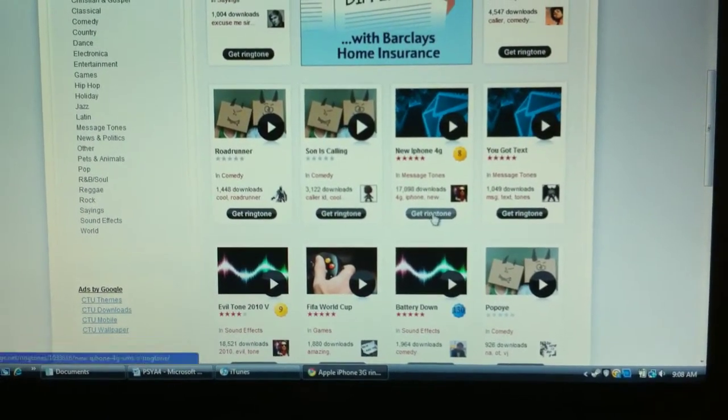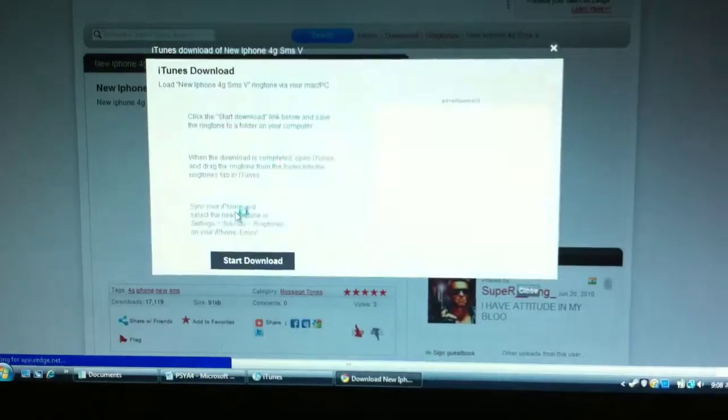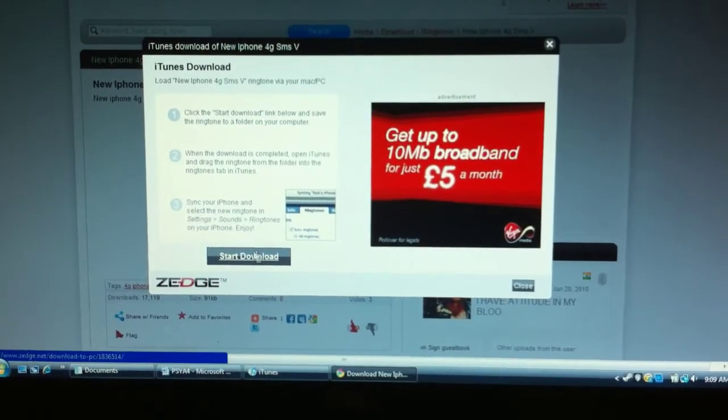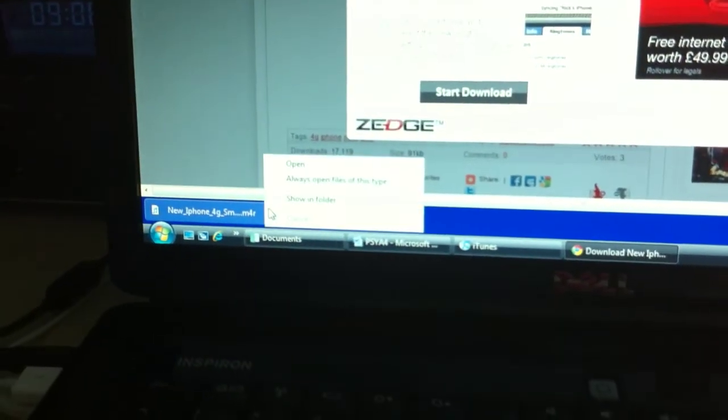So if that's cool for you, you click Get Ringtone here, and then import to iTunes there. Start download, and then it's done at the bottom there for me. What I do is I show in folder,